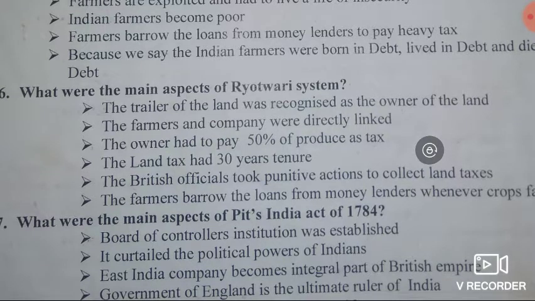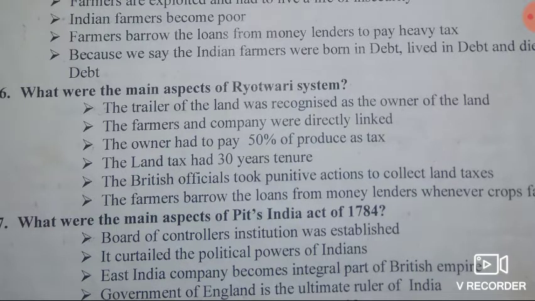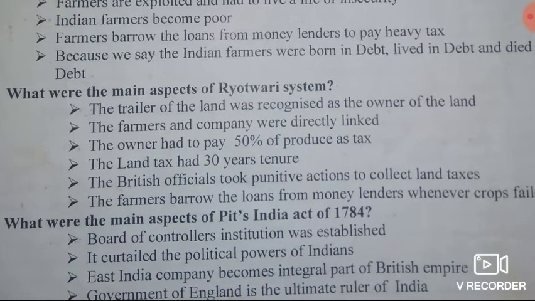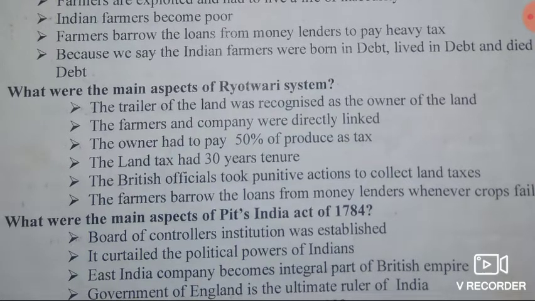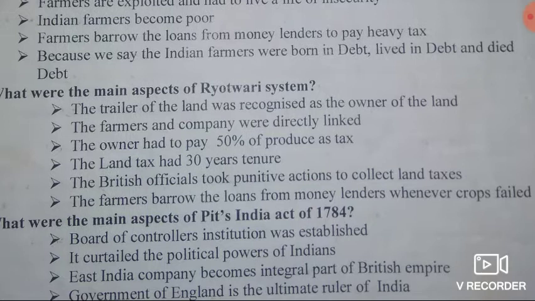Then, third point, the owner had to pay 50% of the produce as tax. Then, fourth point, the land tax had a 30 years tenure. Then, fifth point, the British officials took punitive actions to collect land taxes. Then, the last point, the farmers borrowed loans from money lenders whenever crops failed.